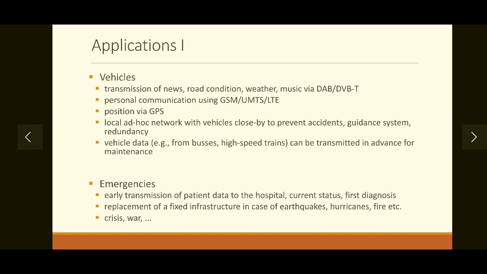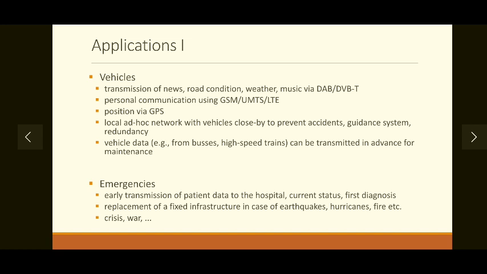Then the second application is in case of emergencies, how mobile communication is useful. So let's say there is an accident on a road and an ambulance is taking the person to the hospital. While traveling towards the hospital, we don't want to waste any time and risk losing the patient's life. So early transmission of the patient's data, such as the current situation and the first diagnosis of the patient, can be communicated to the hospital through mobile communication.